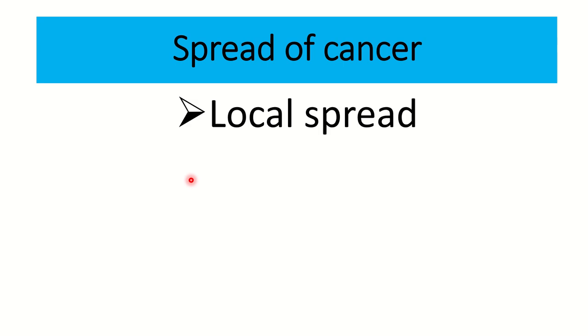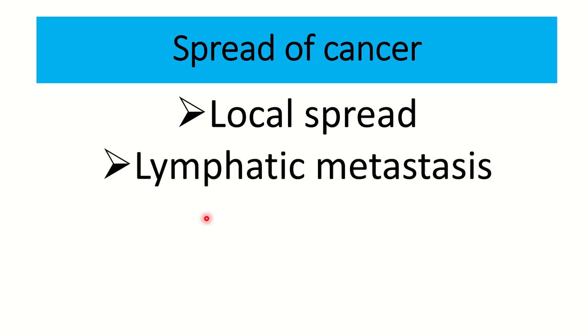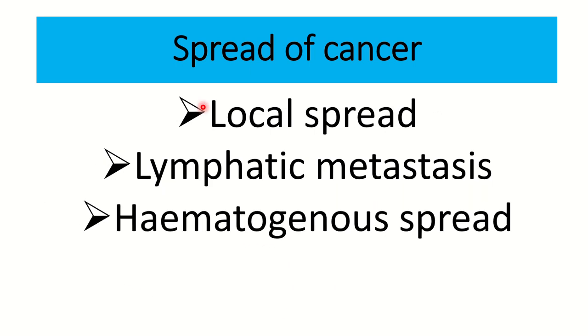Now the spread of the cancer. Carcinoma of the breast can spread through different pathways. First of all, local spread, that means from one breast to the other breast, or to the surrounding area. Then lymphatic metastasis may develop, and then hematogenous spread.